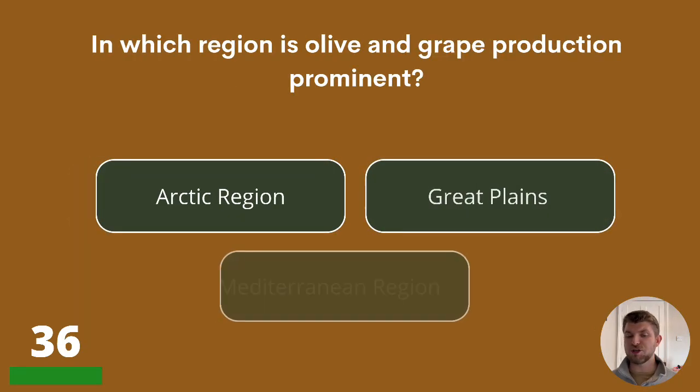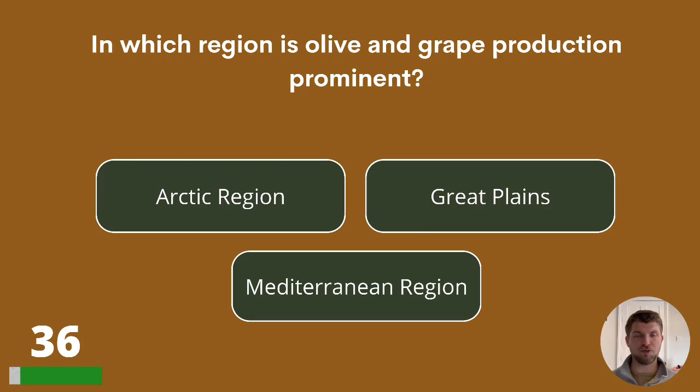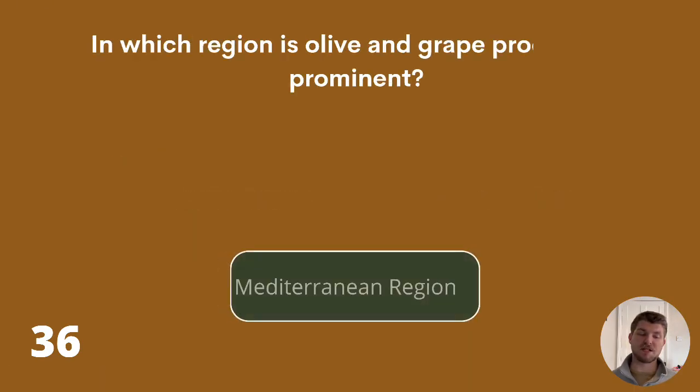36. In which region is olive and grape production prominent? Arctic region, the Great Plains, or Mediterranean region? The answer is the Mediterranean region.